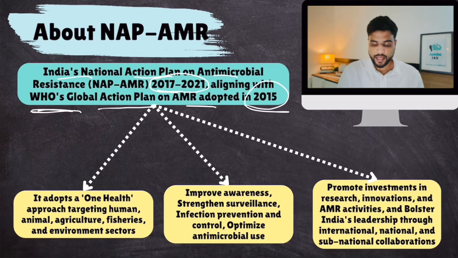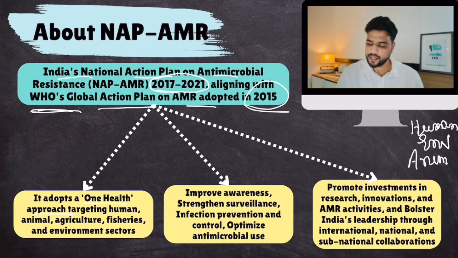Now, this plan adopted the One Health approach. What is the One Health approach? That human health, environmental health, and animal health all move together. If you really want to promote human health, you cannot ignore environmental health and animal health. If you really want to promote environmental health, you cannot ignore human and animal health.